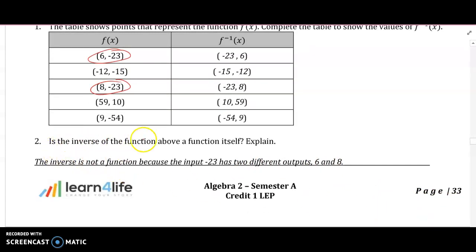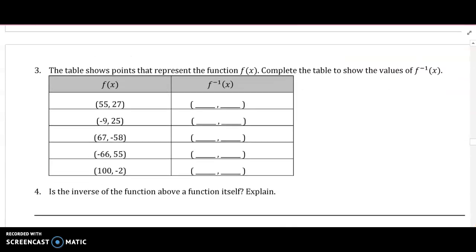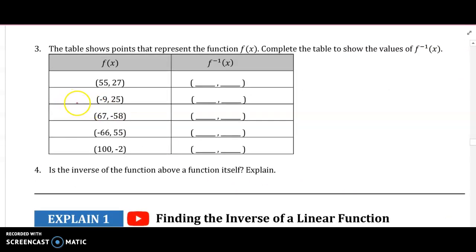Oh, sorry, is the inverse of the function. Okay, so the inverse of the function is not a function because negative 23 has two different outputs. So we just can't have any repeat x's or repeat y's, all right? So let's look at this one.